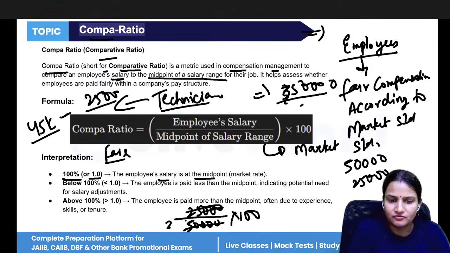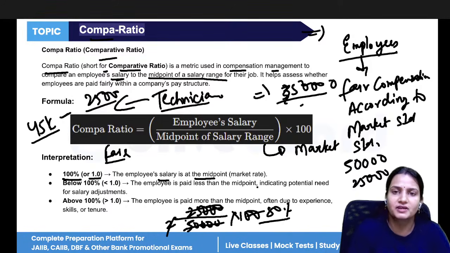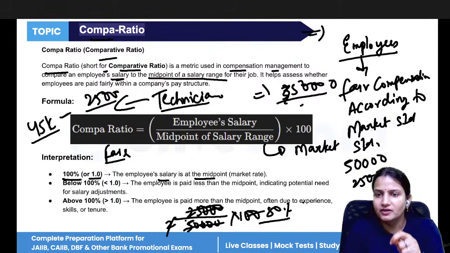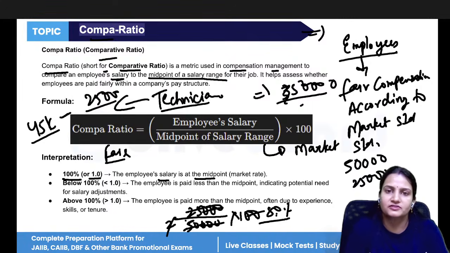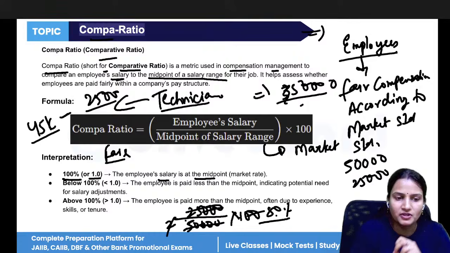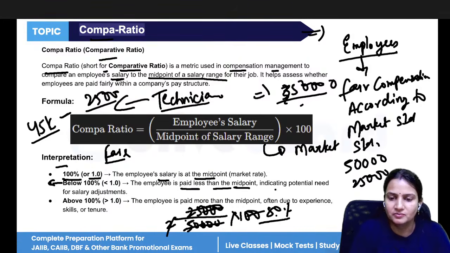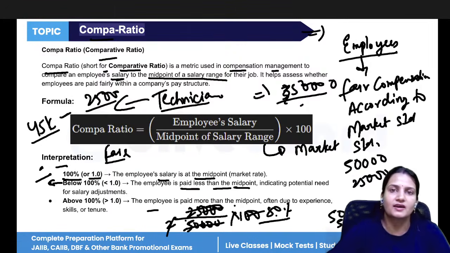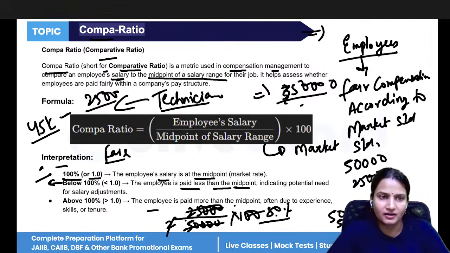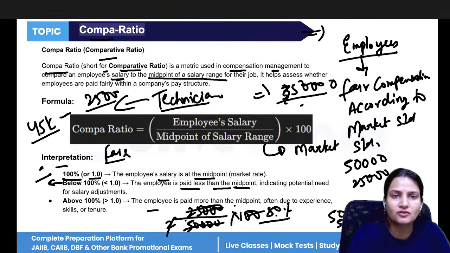25 2s are 50, so it means 50%. It means that according to the market standard, you are paying only 50% of the salary to your employees. 50% is less than 100. The employees are paid less than the midpoint, meaning you are paying less. And if it is more than 100, it means you are paying more than the market standard. If it is 100%, 50,000 market standard, you are paying 50,000, it means 100%. So the employees are paid fairly according to the market standards. That is what the compa ratio is.